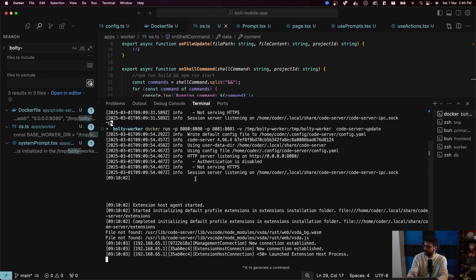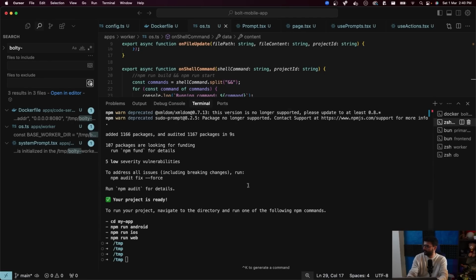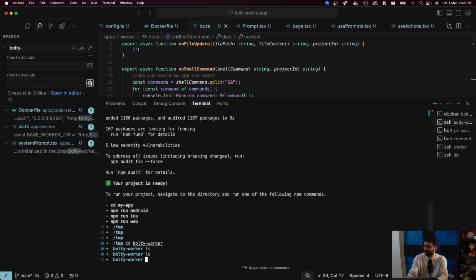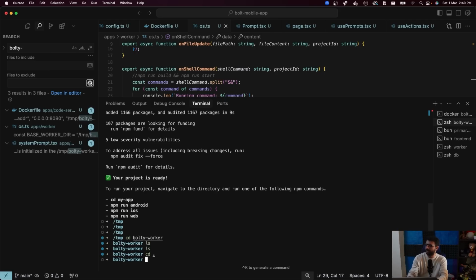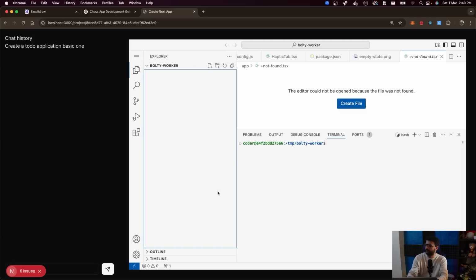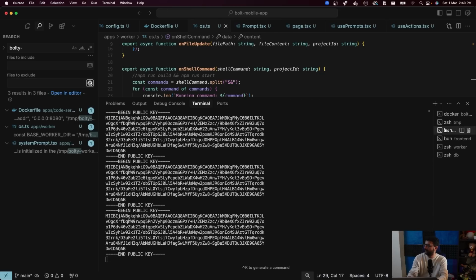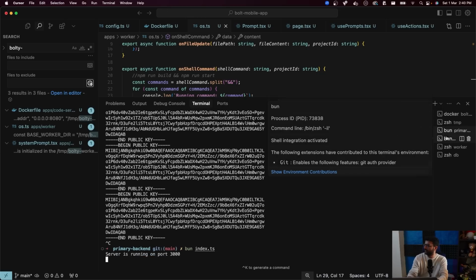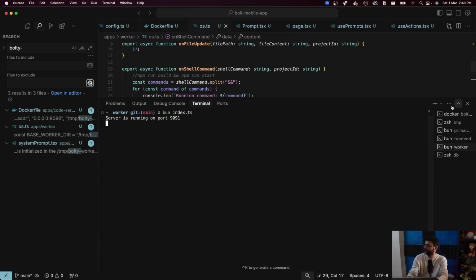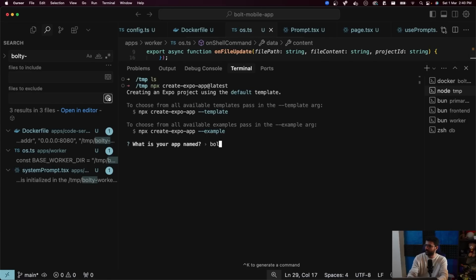Alrighty. What have I missed? It indeed is empty. So I missed something obvious. Let's go back here and stop the worker. Let's go back here and run create expo app. Did I give it the wrong folder name or something? Probably that's what I did. Let's fix that. Bolty dash worker.